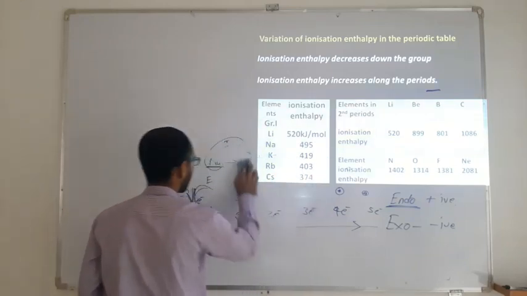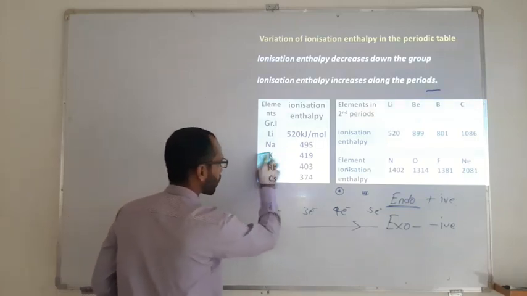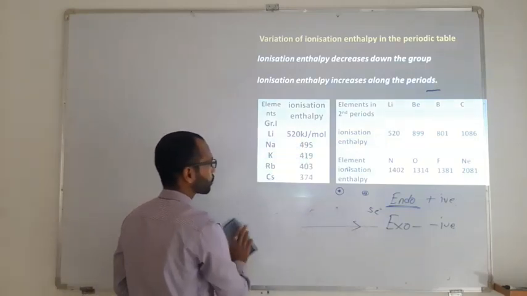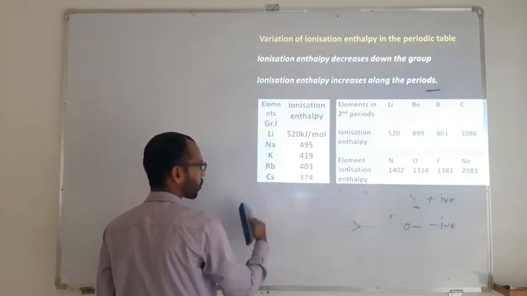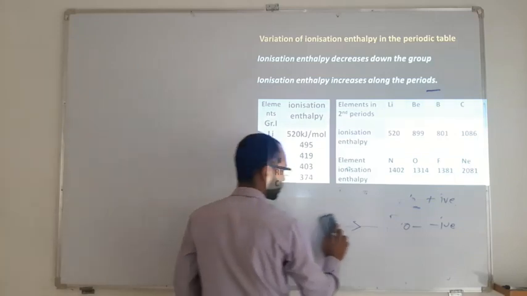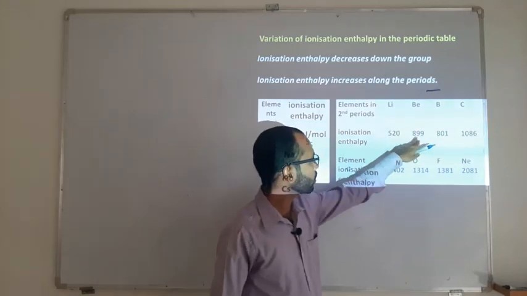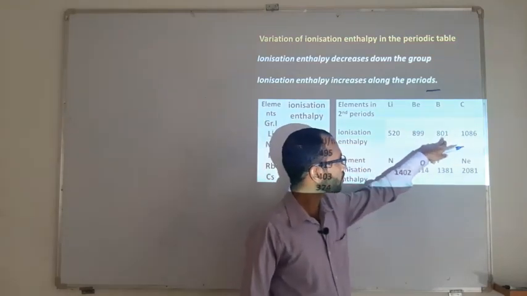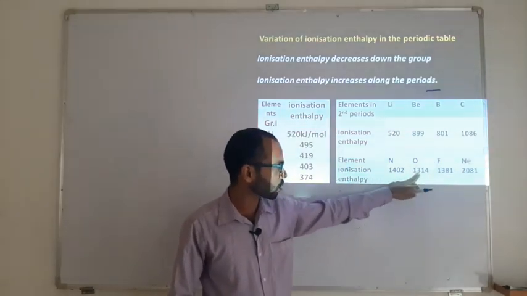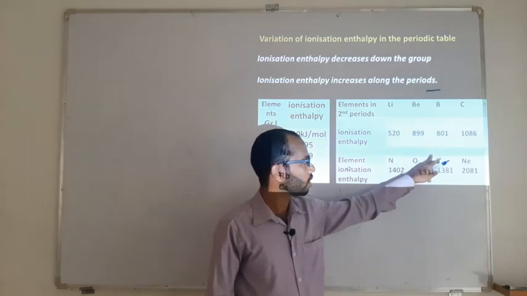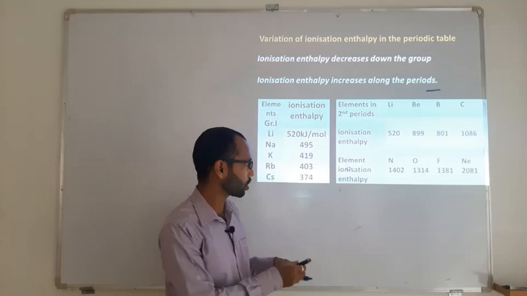So graphically also you can see here, lithium has an ionization energy of 520 kilojoule per mole, sodium has 495, potassium 419, rubidium 403, cesium 374. Along the period: lithium 520, beryllium 899, boron 801, carbon 1086, nitrogen 1402, oxygen 1314, fluorine 1381, neon 2081. So two changes you can see here.